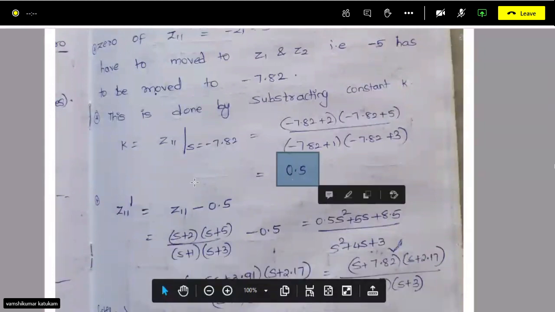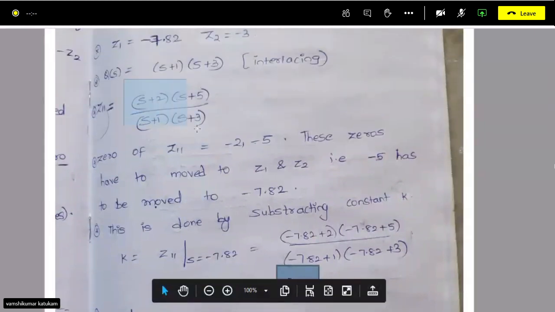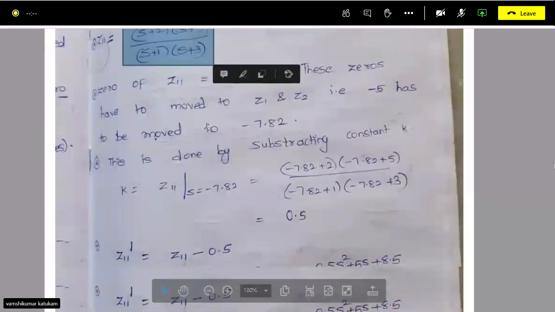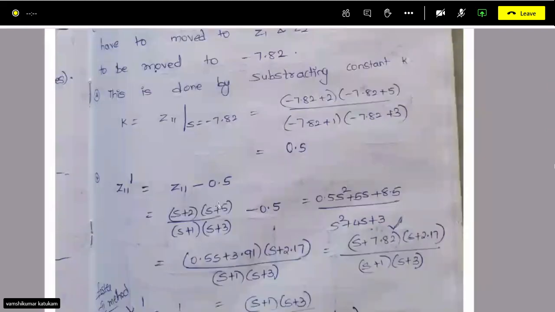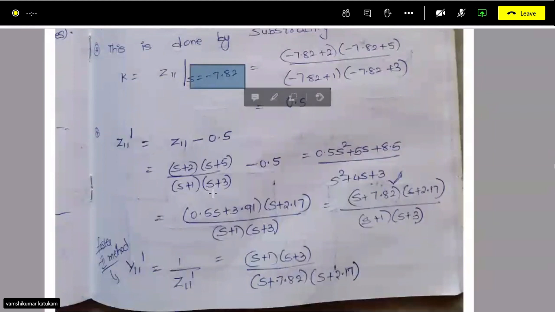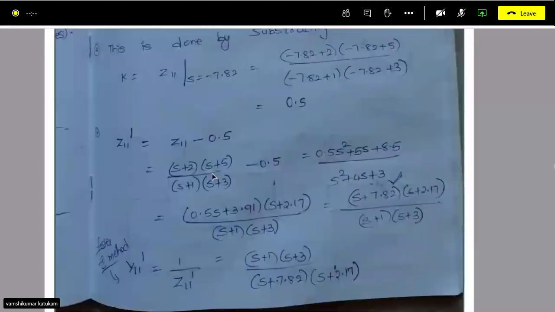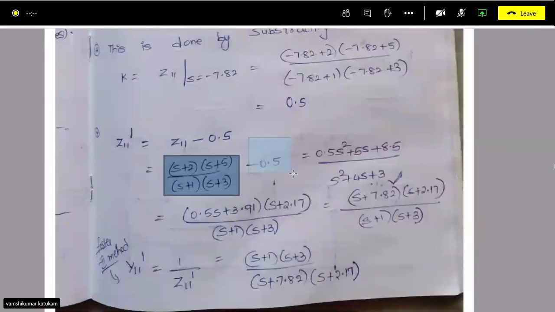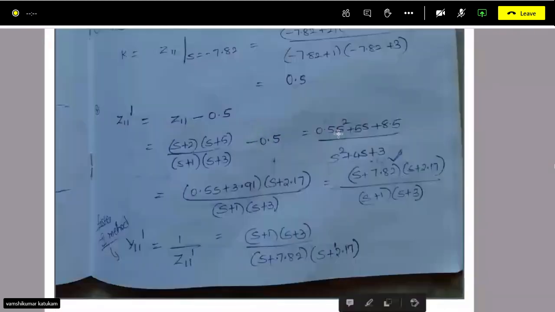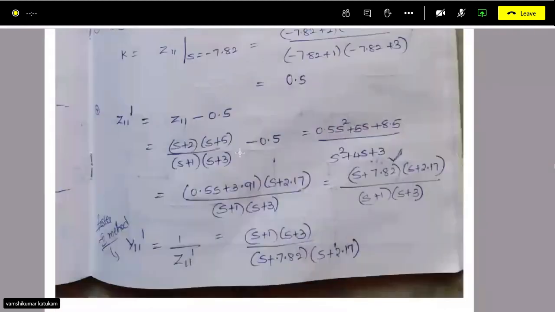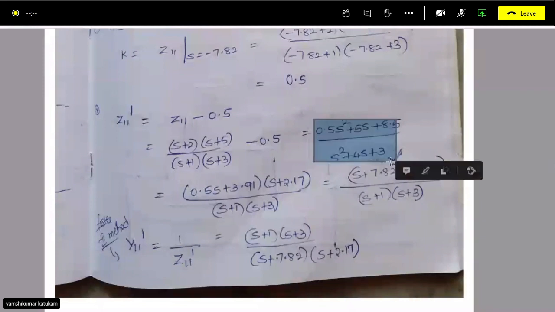Now this K has to be subtracted from this Z11 to get minus 7.82 in the numerator, right? So this was your Z11, I'm subtracting K, and if I subtract this, then this will be your simplification.